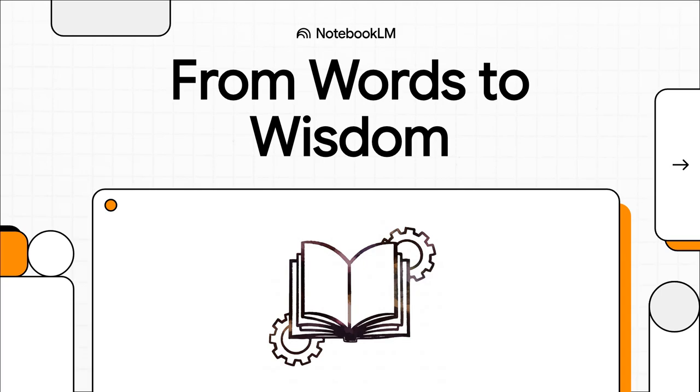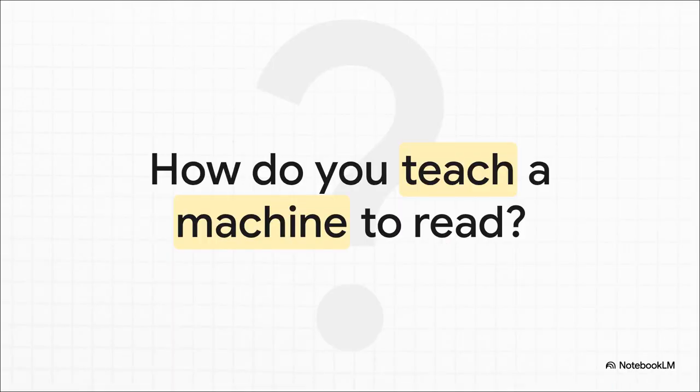Hey everyone, have you ever stopped to think about how we get a computer, a machine that only really understands ones and zeros, to grasp something as complex and messy as human language? It's a huge puzzle in AI, and it all begins with one absolutely critical step: getting our data ready. So yeah, how do you teach a machine to read?